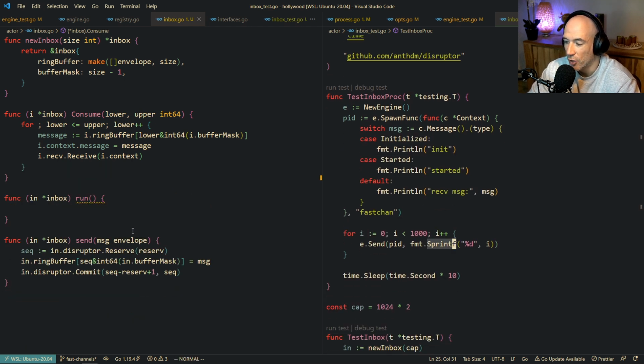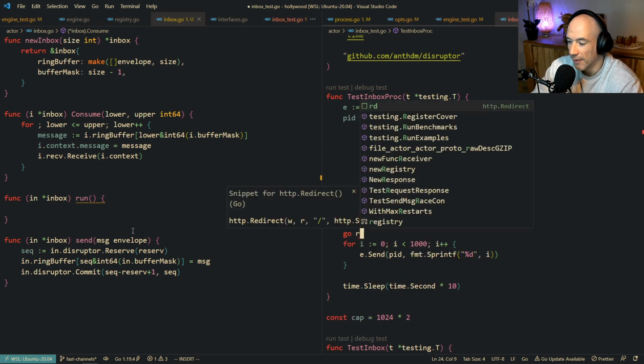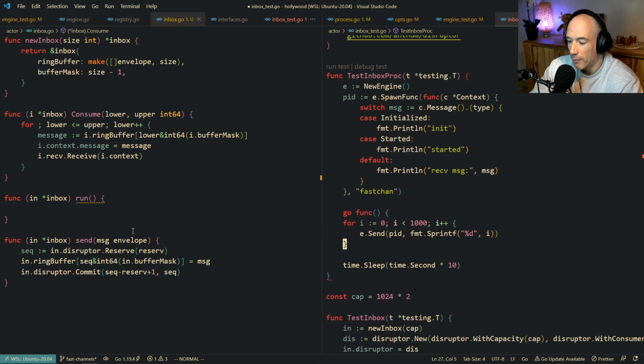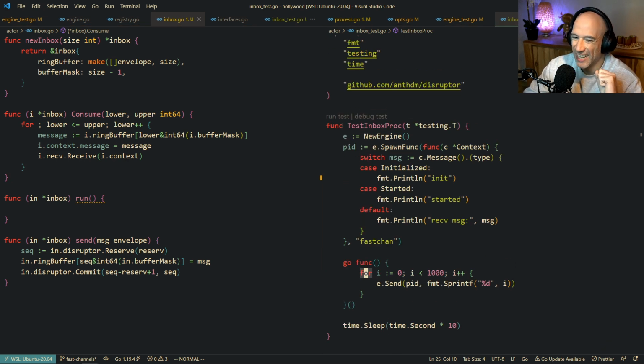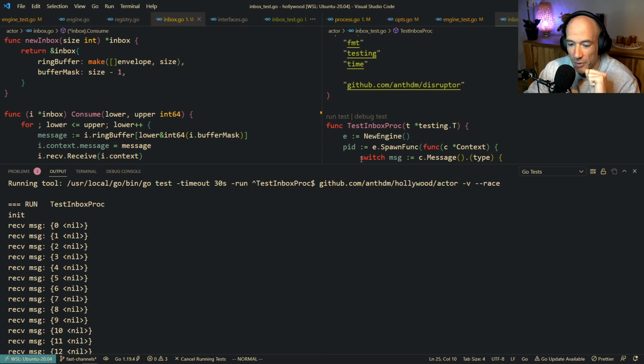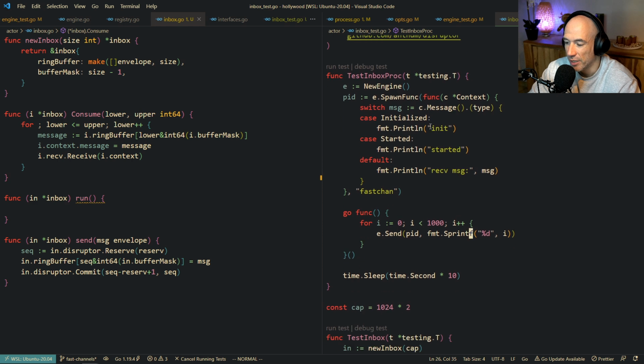And we send here, that's perfectly fine. Can I do a go func here? Normally it should be fine. I'm just going to do it like this because I want to send in another goroutine to check if there is any race condition. No, it's fine. One goroutine is fine, so that's actually very good news.